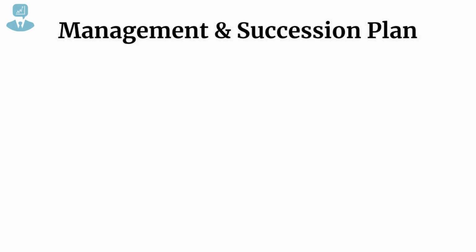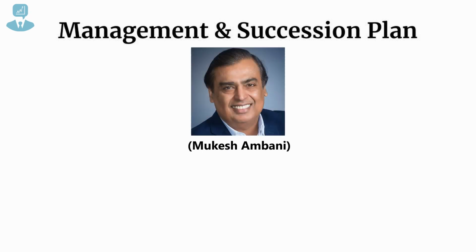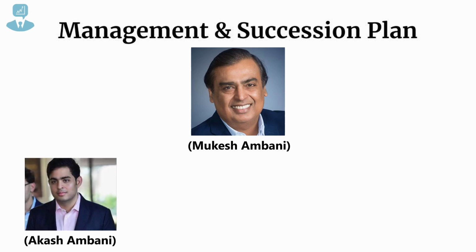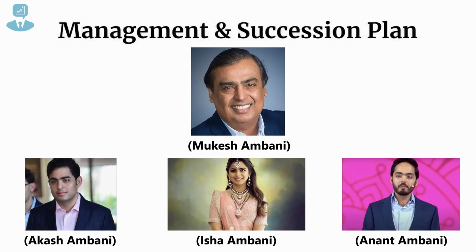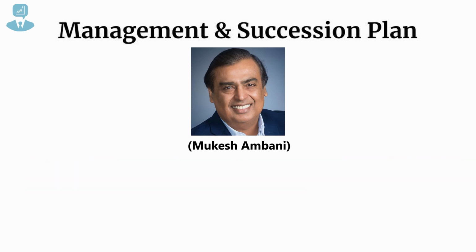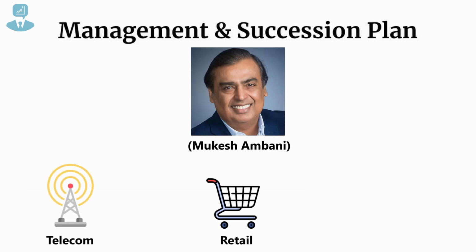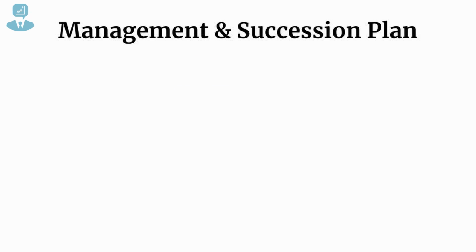Now if you were following the recent news, we got to hear that Mukesh Ambani is already planning his succession plan. He's also looking at his retirement plans, and what he has done is he's saying that the younger generation, which are his 3 kids, that is Akash Ambani, Isha Ambani and Anant Ambani, are ready to take up the major role, and he is dividing them into Reliance Telecom, retail business and the energy business. He's saying that the new generation is ready to take up the bigger challenges. He hasn't yet mentioned how the transition will happen.